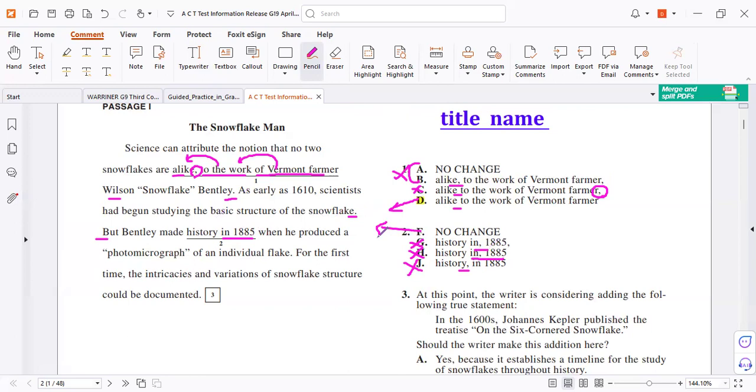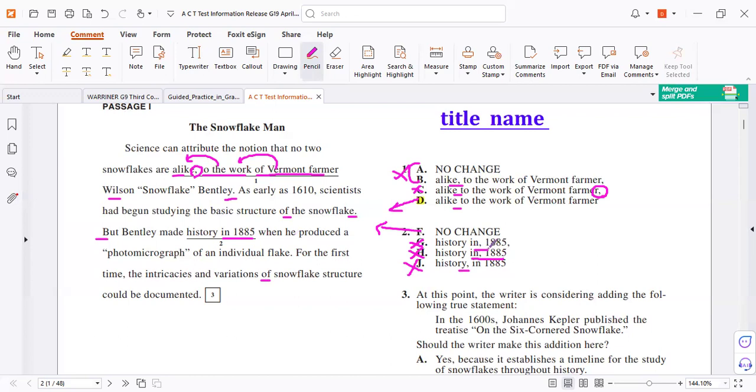From the chapter of phrases, you should not separate the preposition phrase from what it modifies. When you read in English, just check the rules: preposition phrase, no punctuation. But sometimes we can add additional information as non-essential information. We need 2 commas, but you don't have 2 commas here.